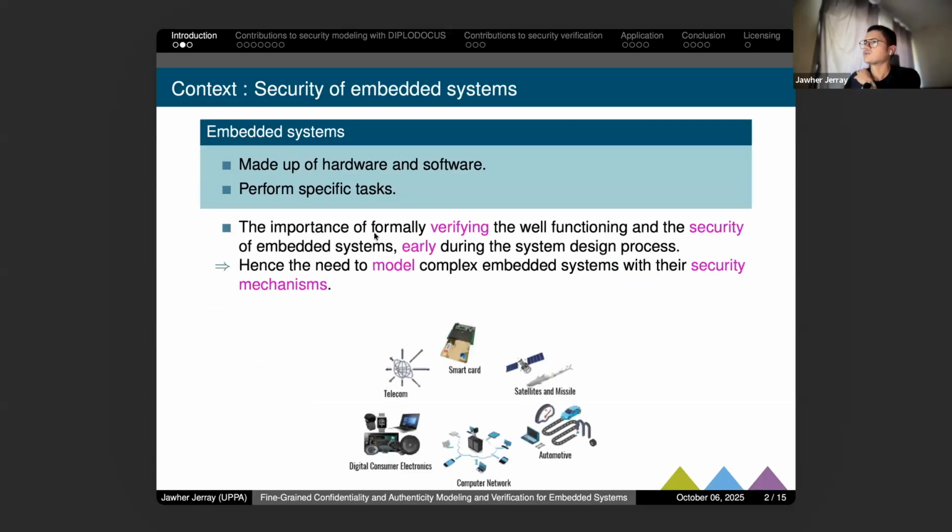It is very important to formally verify that this type of system functions well, including the security of the system, especially early, that means before trying to model or design this type of system. In this case, there is a need to model this complex system, especially including the security mechanisms that it can contain.